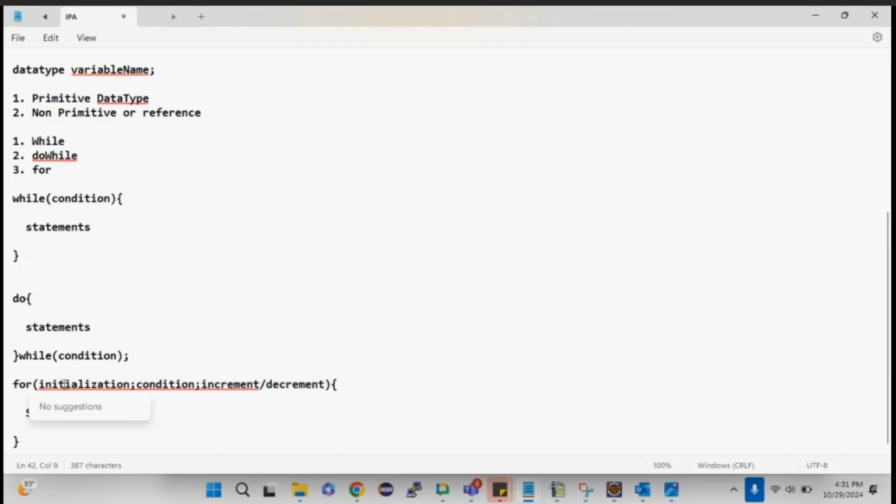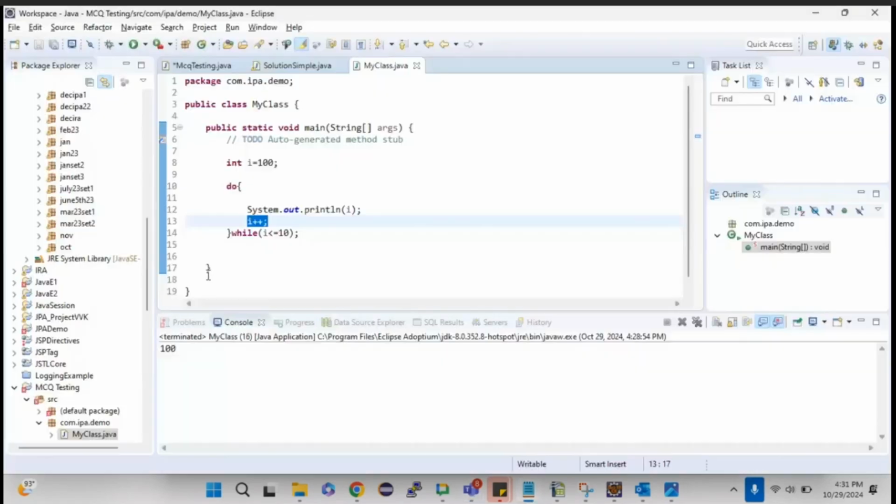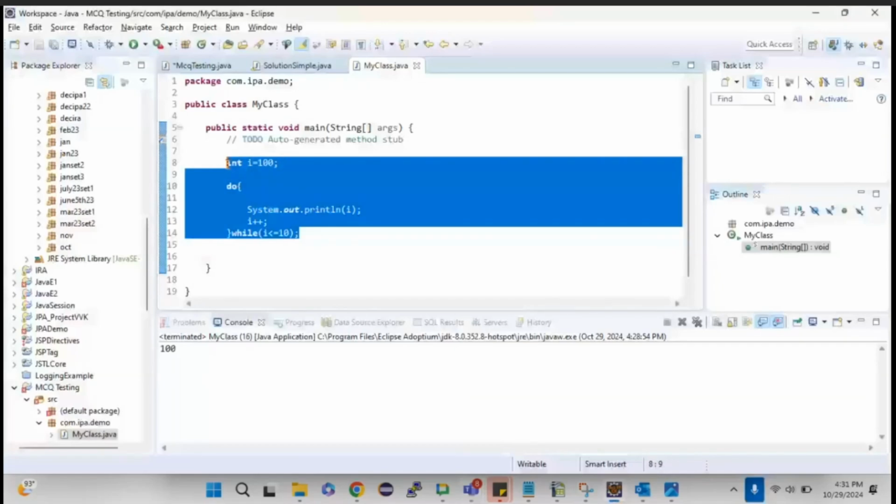So initialization will be done only once. Then initialization, condition, and then statement. After that, increment or decrement, condition, statement, increment or decrement, condition, statement. That's how it will roll. Okay, so the same thing, printing 1 to 10, yes, we can keep it.